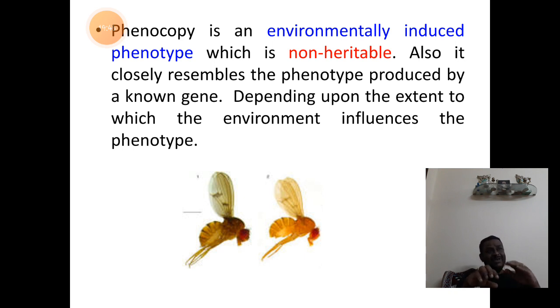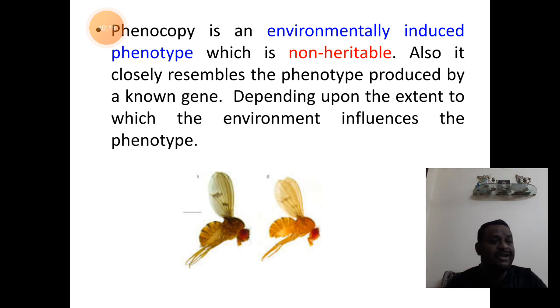It is mimicking the characters which the original organisms possess. So a group of organisms will possess the original characters. If another organism mimics these characters, we call it phenocopy. They copy the phenotypic characters. Now, it is purely dependent on the environmental conditions.